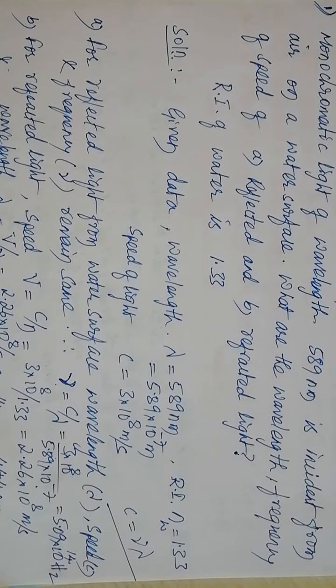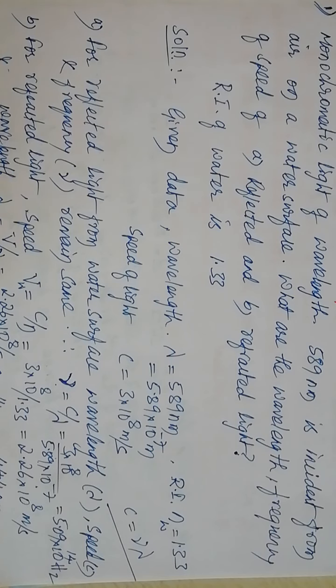For refracted light, the speed of light in water, v_w, equals speed of light in air divided by refractive index of water. So it comes out to be 2.26 into 10 to the power of 8 meter per second. So speed of light in air is 3 into 10 to the power of 8 meter per second, the speed of light in water is 2.26 into 10 raised to 8 meter per second. And the wavelength of light in water decreases.